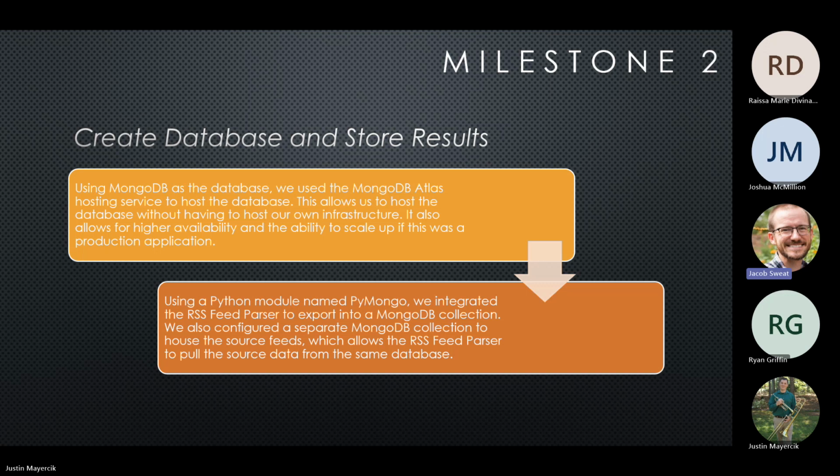Once it's done processing, it uploads the resulting feeds back up into MongoDB for retrieval later on. The advantage of hosting it in Atlas is that it gives us the ability to scale, and if we need to select multiple different geographical regions, such as Azure West or Azure East, it makes it very easy to scale the database, just going in and selecting a different subscription, and then we get access to those various pieces.